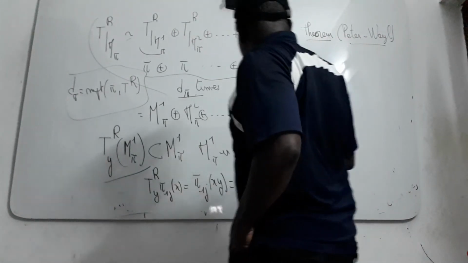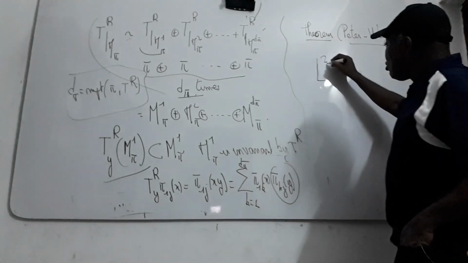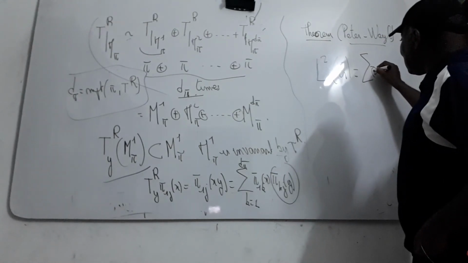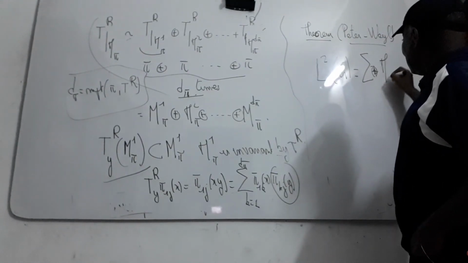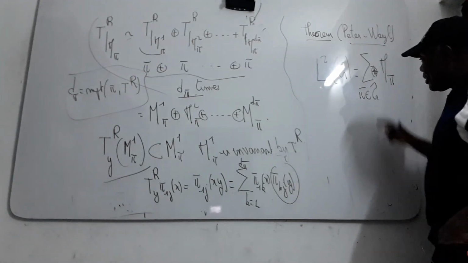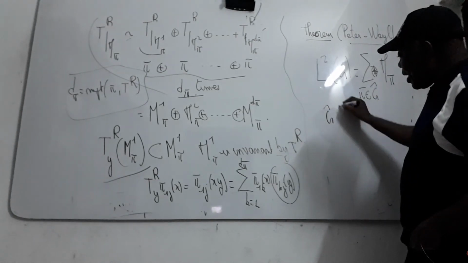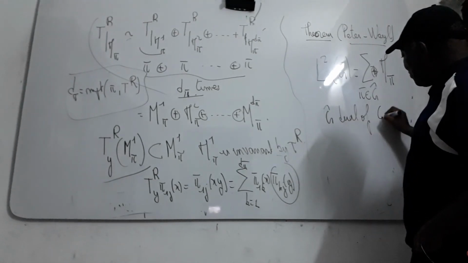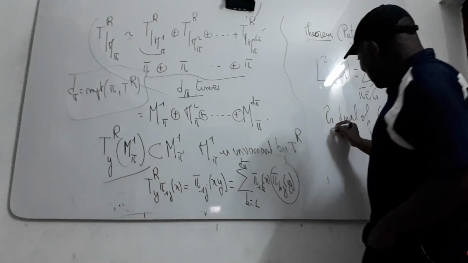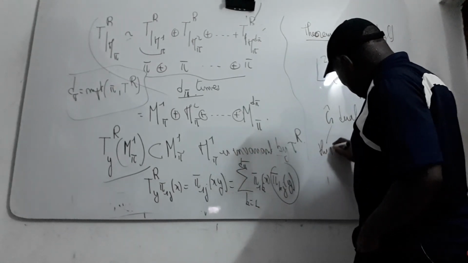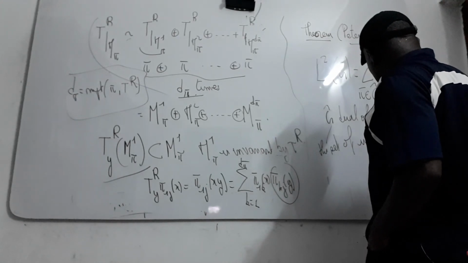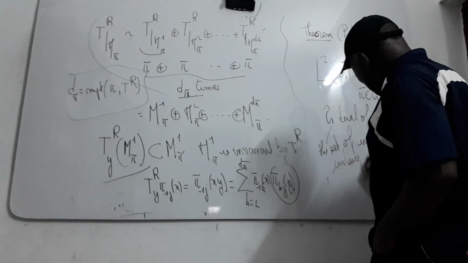This kind of theorem can help you decompose any representation of G as the direct sum of this kind of representation, where pi is an element of the dual of G. The dual contains any irreducible representation of G, the set of irreducible unitary representations of G.